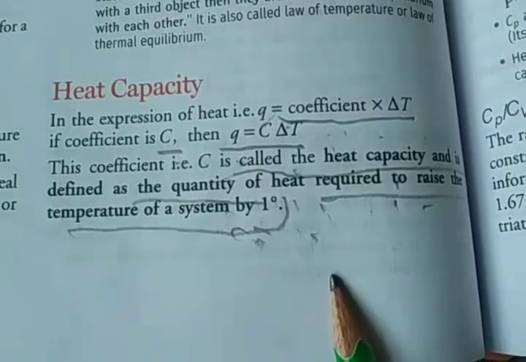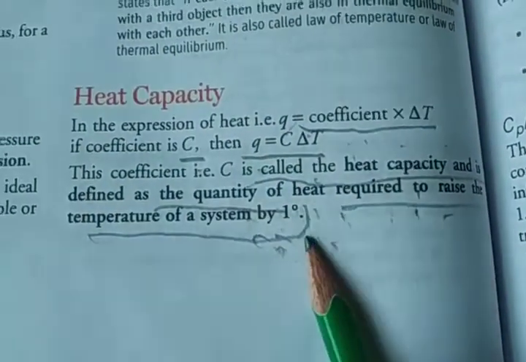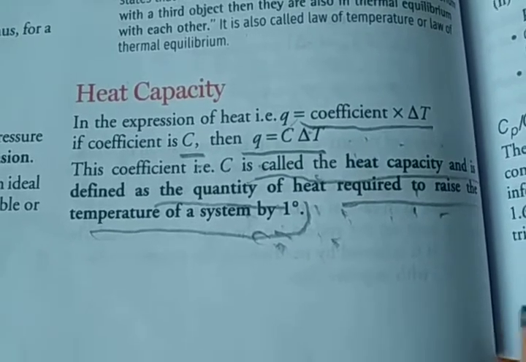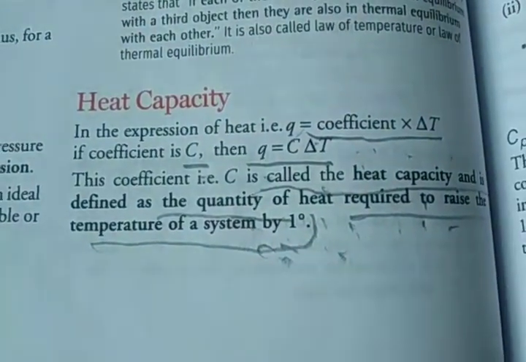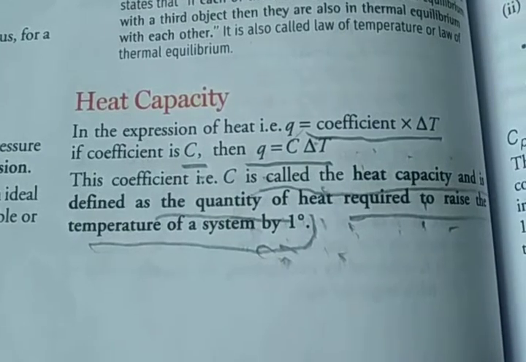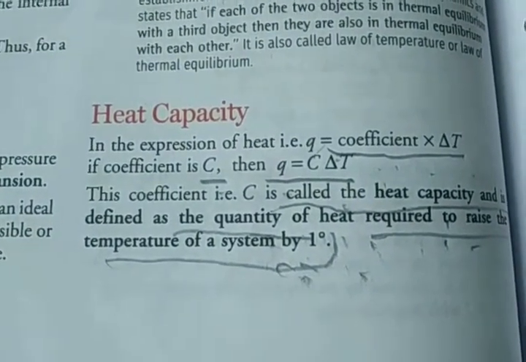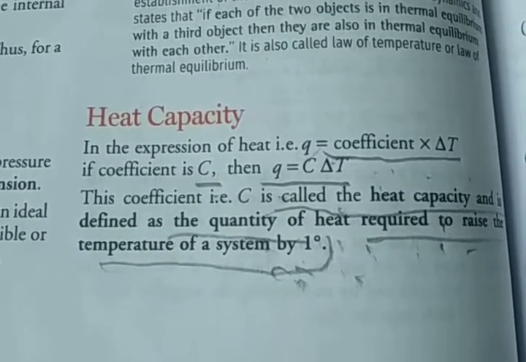Clear? And if the magnitude of the heat capacity is large, there is only a small rise of temperature by a given amount of heat. For example, the heat capacity of water is large, so a large amount of heat is required to raise its temperature. Clear? Okay.